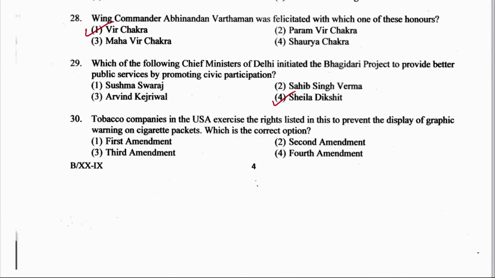Next question 30. Tobacco companies in the USA exercise the rights listed in this to prevent the display of graphic warning on cigarette packets. Which one is the correct option? First Amendment, Second Amendment, Third or Fourth Amendment? The right answer is First Amendment, option number 1.